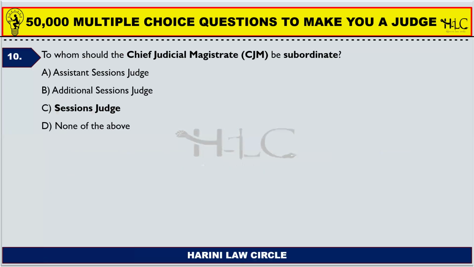Next, to whom should the chief judicial magistrate be subordinate? Assistant sessions judge, additional sessions judge, none of the above. So the chief judicial magistrate is subordinate to sessions judge.